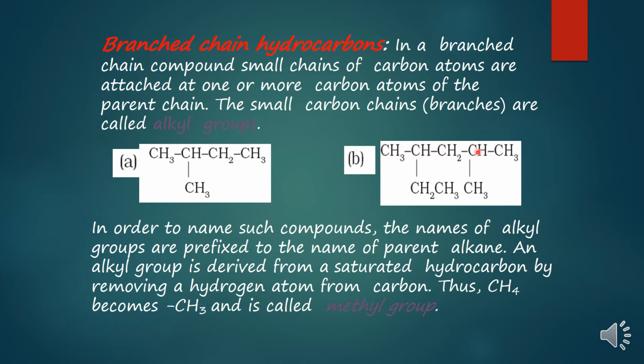What I'm saying here is that on two carbon atoms, this carbon atom and this carbon atom, I am getting two side chains, and I am considering this chain as the main chain.